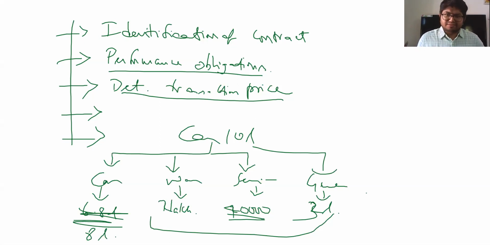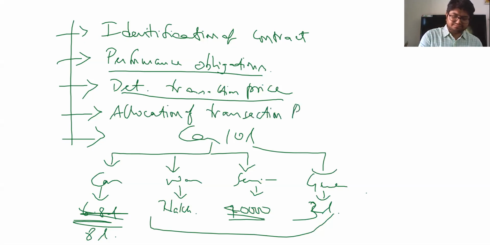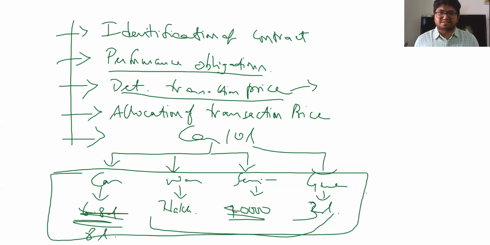In which case, I will have to identify the proportionate value out of this transaction price. I'll have to identify the proportionate value of this transaction price for each of these components of performance. So in such cases, there is something called allocation of transaction price. Okay. So the price at which I sell is basically the transaction price. Allocation of transaction price is based on the fair value of that particular product or service.